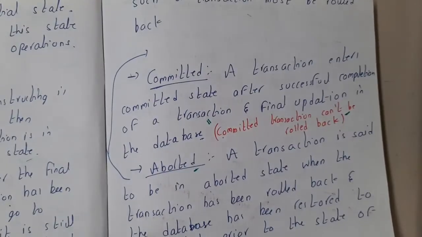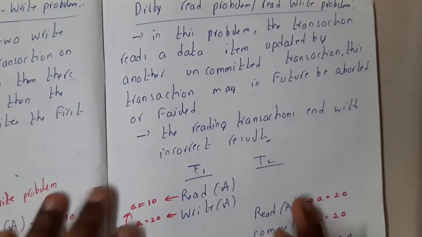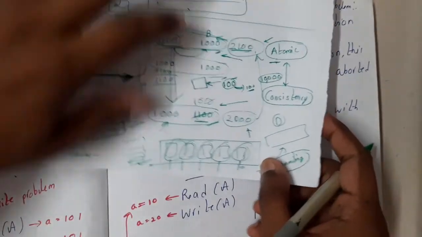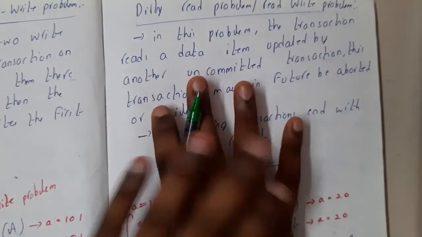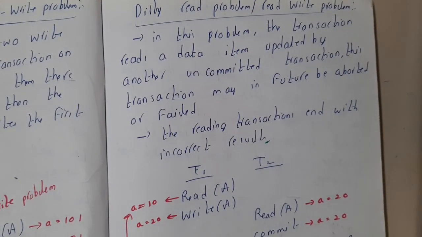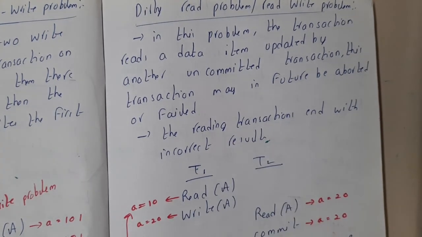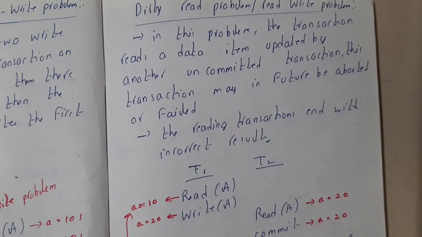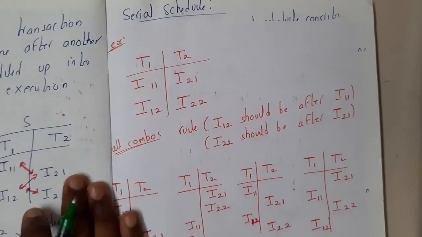The main reason why I'm discussing these problems is that whenever you want to run multiple transactions parallelly, we don't want these four problems, right? So to avoid these four problems, we have multiple checking mechanisms. Basically, you will follow some steps while checking, decide whether you will get these issues or not, and based on that you will take actions. So now I hope everyone got a clear idea with respect to concurrency and the problems, right?